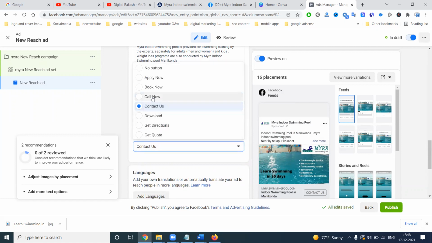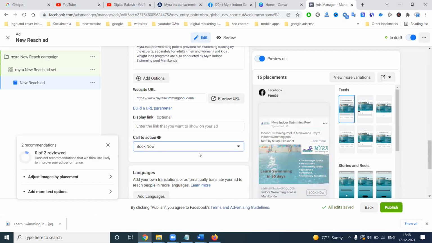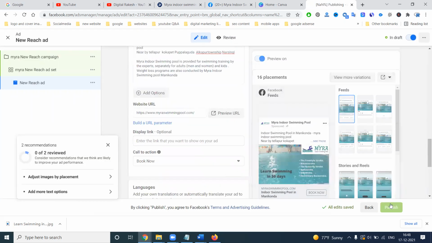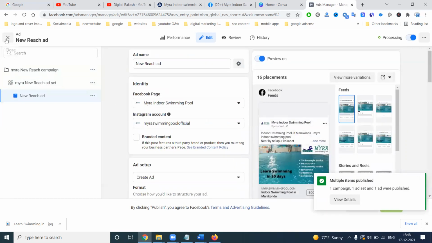If you give the call now button, they can add the phone number. But I can give only if the option is named call. Your particular option will be given by the book now option. So easily we can book the service from the book now button. Now finally, click publish. So this ad will be running in the backend, to reach more customers.